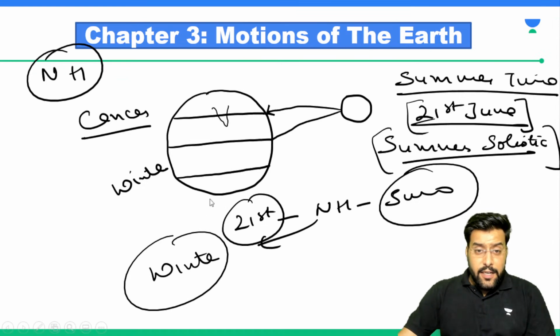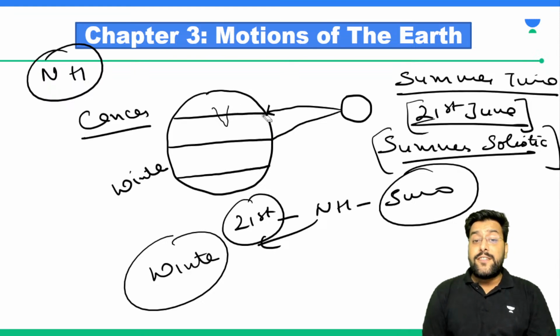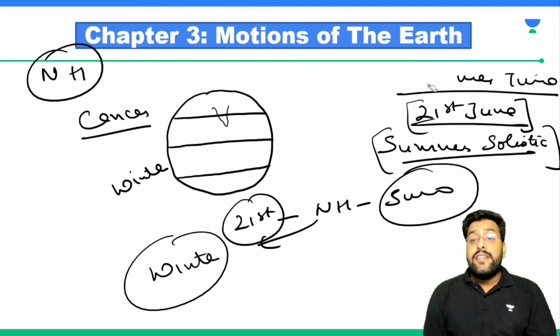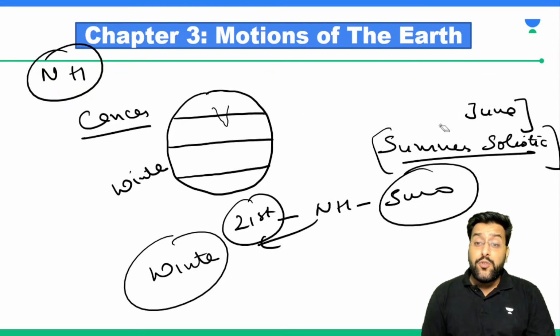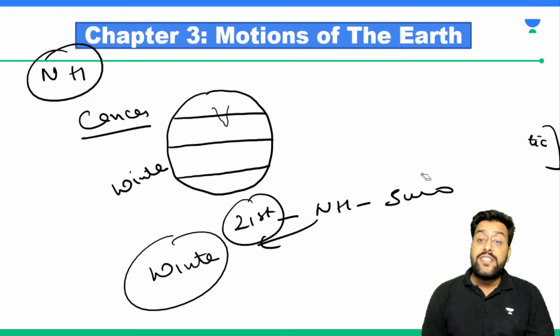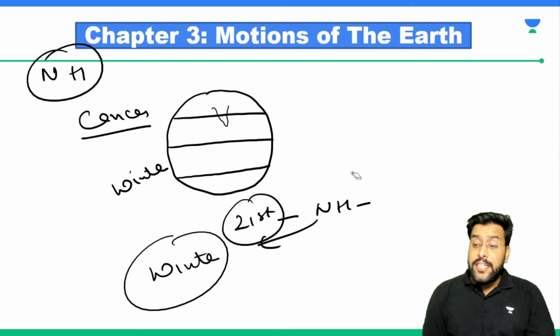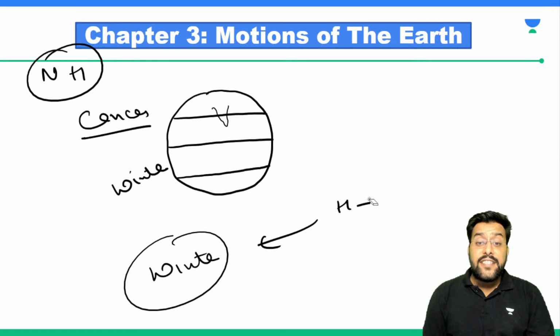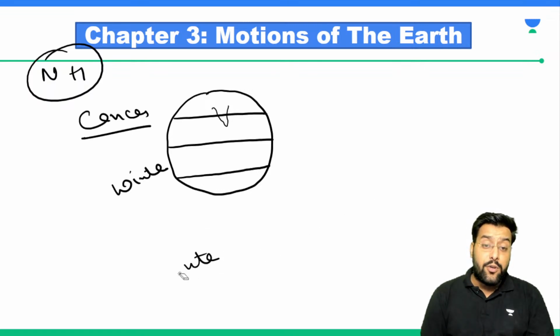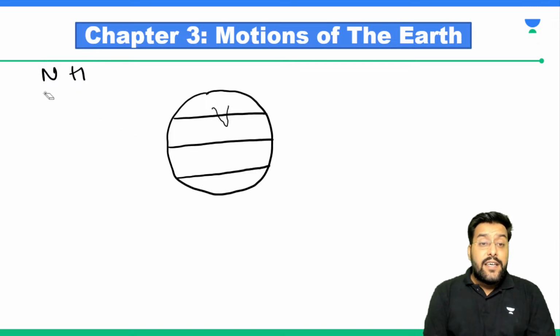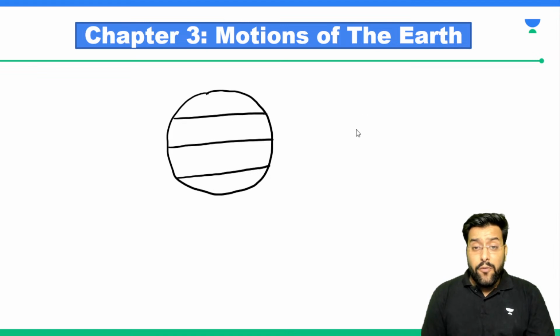I'll tell you with the help of another example. So there were summers in the northern hemisphere when the sun was directly above the Tropic of Cancer, but gradually the sun will shift its position and start moving towards the other extreme end. One extreme end is the Tropic of Cancer, another extreme end is the Tropic of Capricorn. So after almost 6 months, the sun's position with respect to Earth will change. Now what will happen?